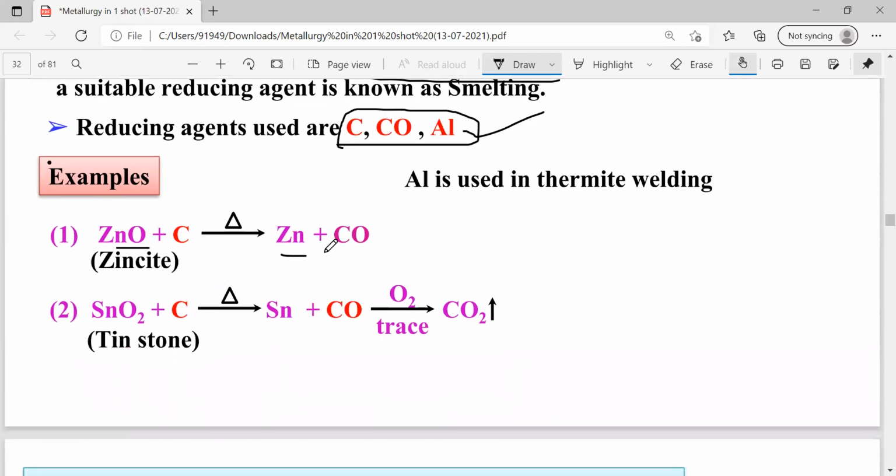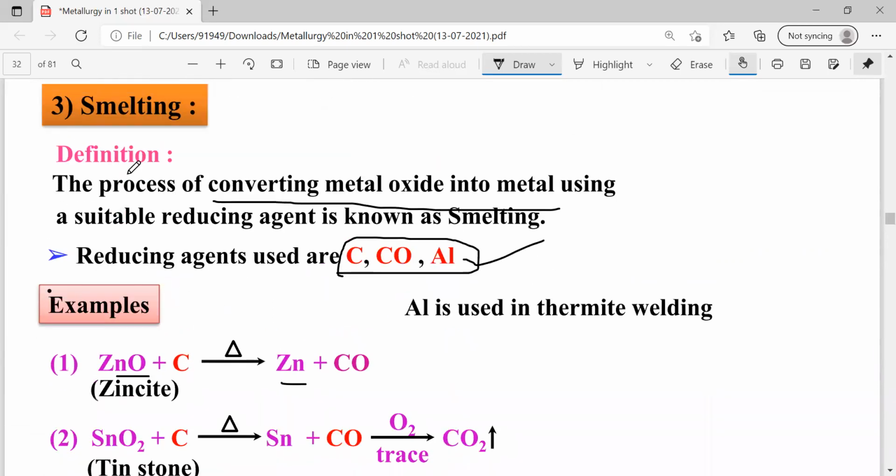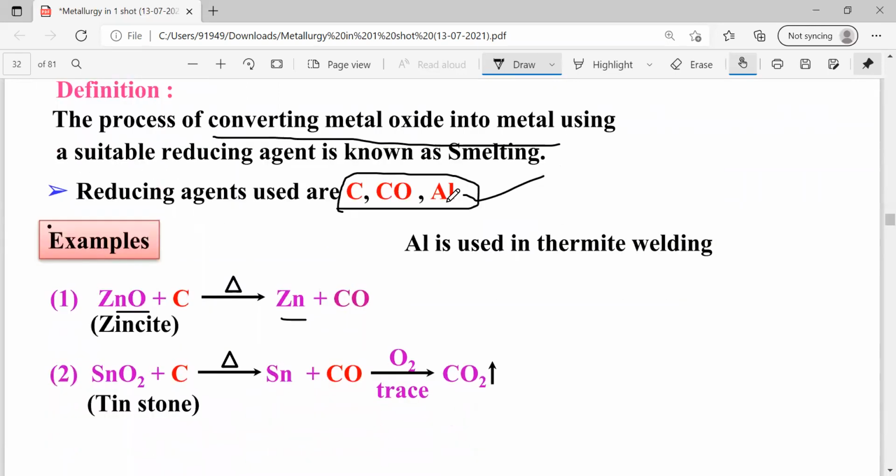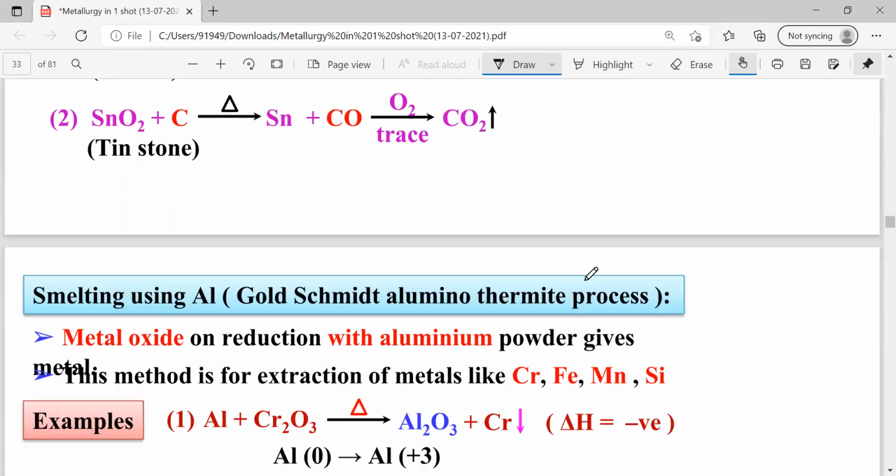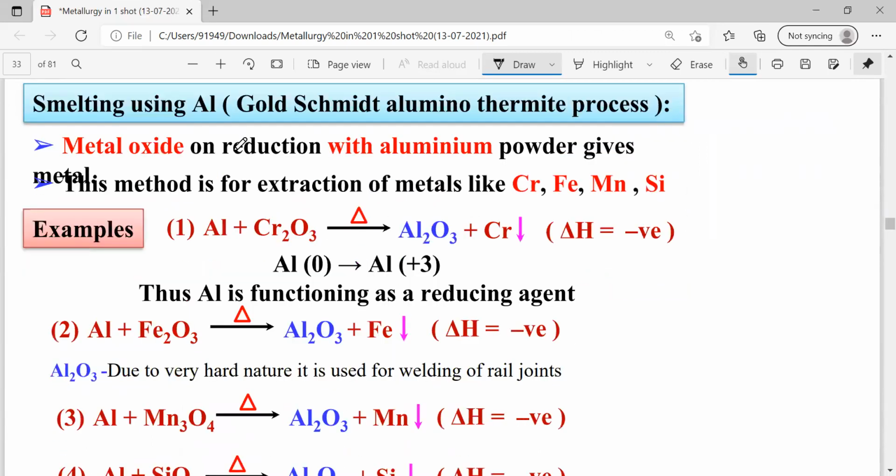So these are the reactions, examples of a smelting process. Conversion of metal oxides into metal is called the smelting process. The reducing agents used are coke, carbon monoxide, and aluminum. And in the smelting process, if you are going to use aluminum, the process is called the Goldschmidt aluminothermic process.